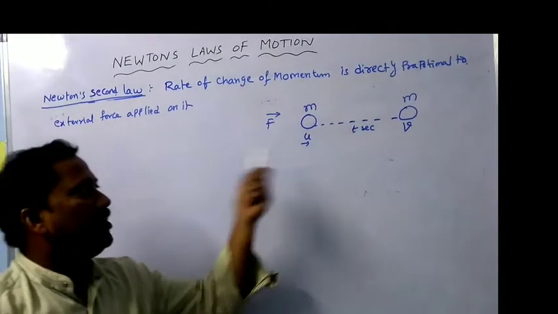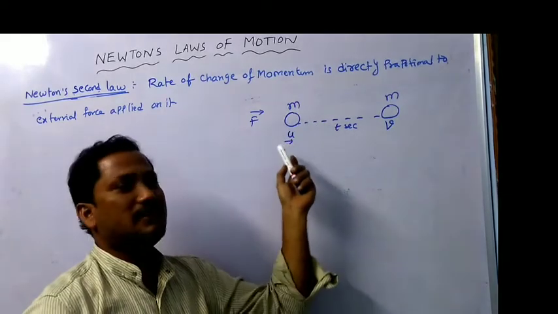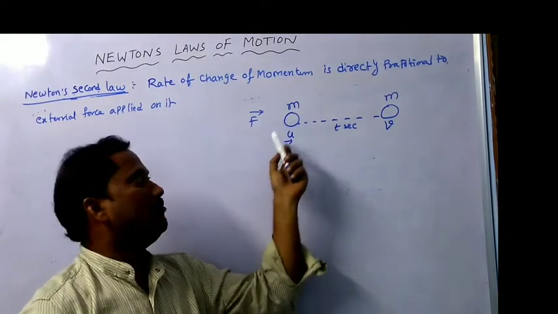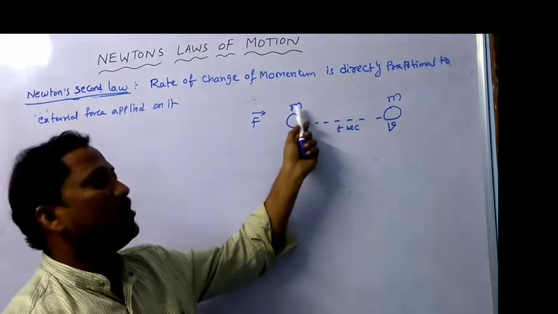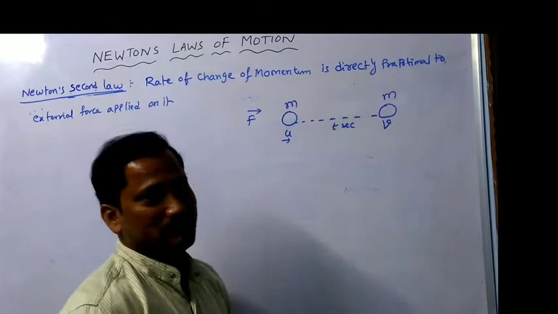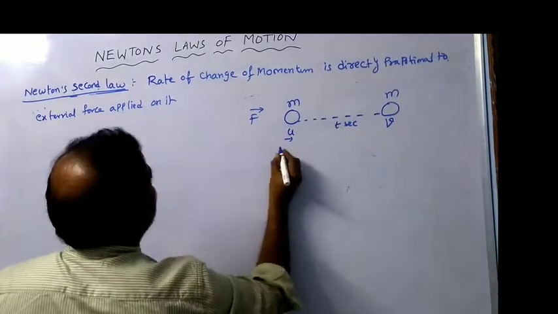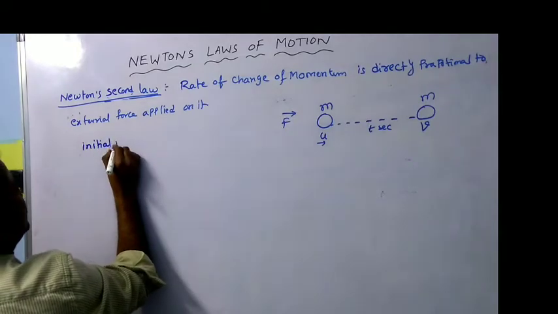Okay. Now, the body will have mass and initial velocity. As we know, the product of mass and initial velocity is nothing but the momentum. So, we can say it will have initial momentum. What is initial momentum?